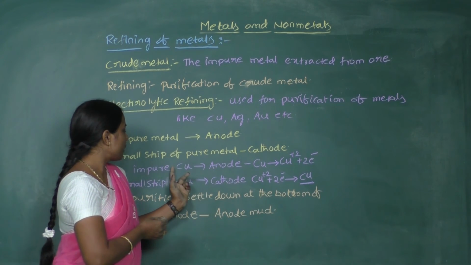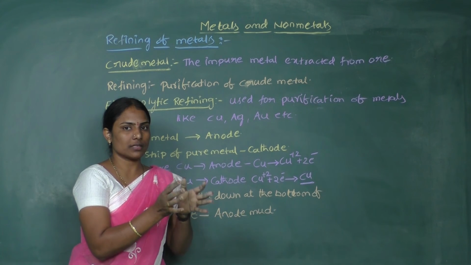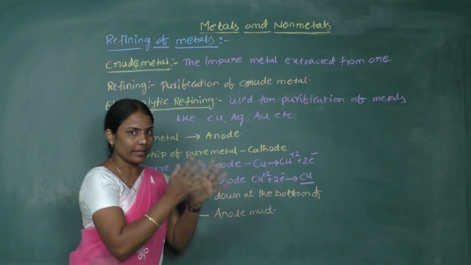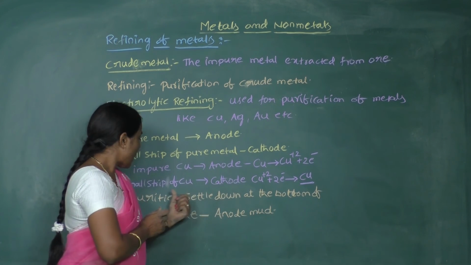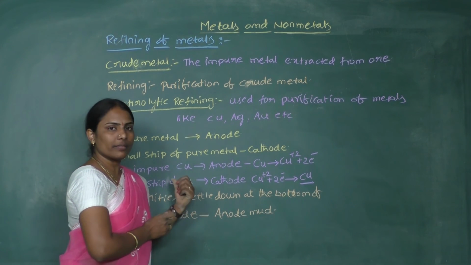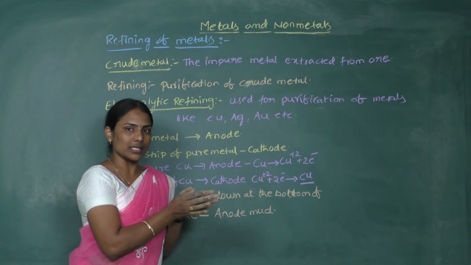You can see that the impure copper was made the anode. In the starting, the anode size is very large and the cathode size is so small, right? As time proceeds, the small strip of copper which is made the cathode goes on increasing in size slowly.